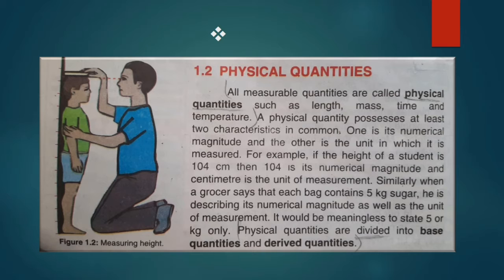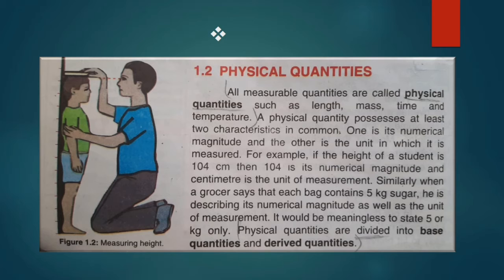A physical quantity possesses at least two characteristics in common. First one is its numerical magnitude, and the other is the unit in which it is measured. Magnitude means miqdaar, numerical means in numbers, and the other is the unit in which it is measured. Unit means the quantity which is used to measure anything. For example, the units of length are meter, centimeter, millimeter, kilometer, etc. So these are the units.